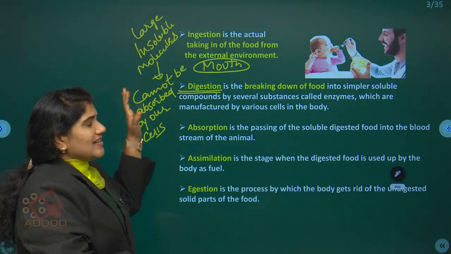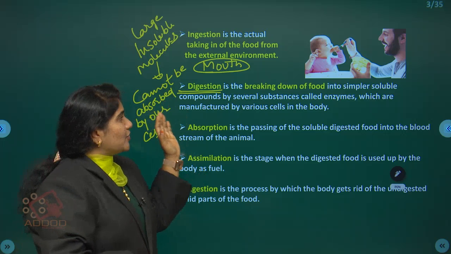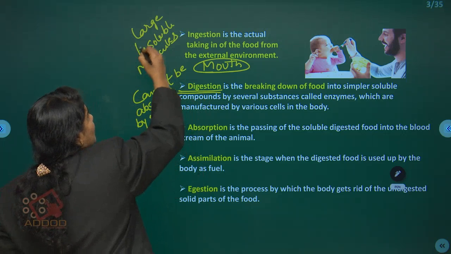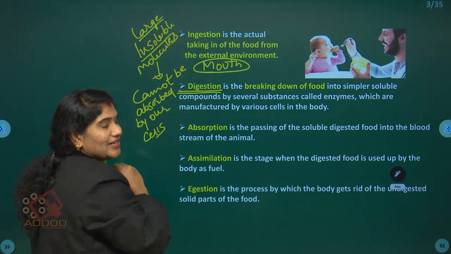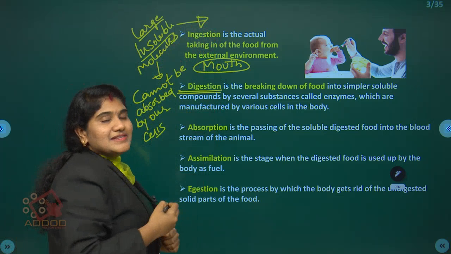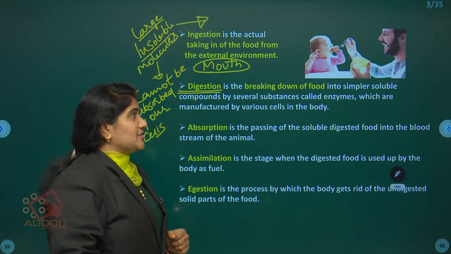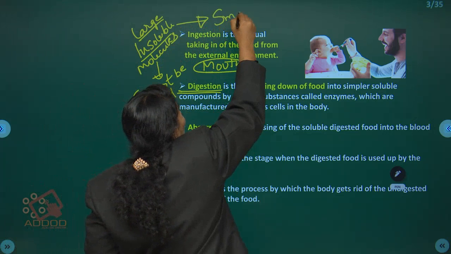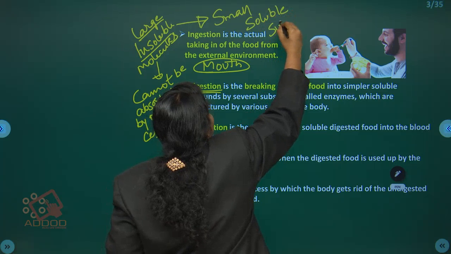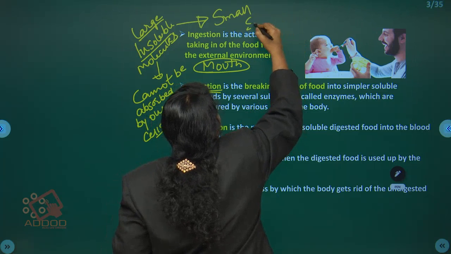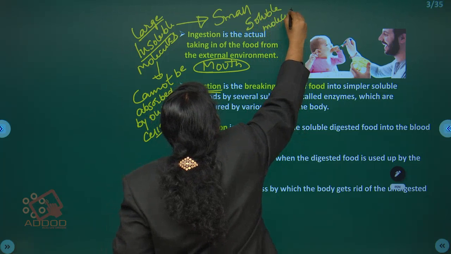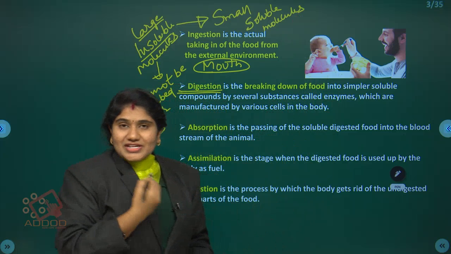Then what happens? Here in the digestion process, these large insoluble molecules are converted to small soluble molecules.